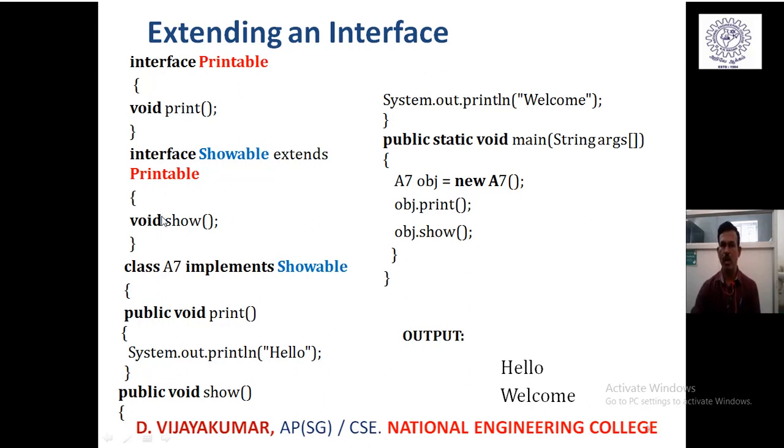So when I implement that Showable interface in any class, obviously we have to define two methods, one is print, another one is show. Otherwise that class becomes an abstract class, and we will not be able to create any object for such a class. In the implementation part, we just mention the derived interface name, which is enough for defining both the methods of the interfaces. This is an alternate way of implementing multiple interfaces, instead of a single line with comma-separated names, by defining them with the extends keyword.